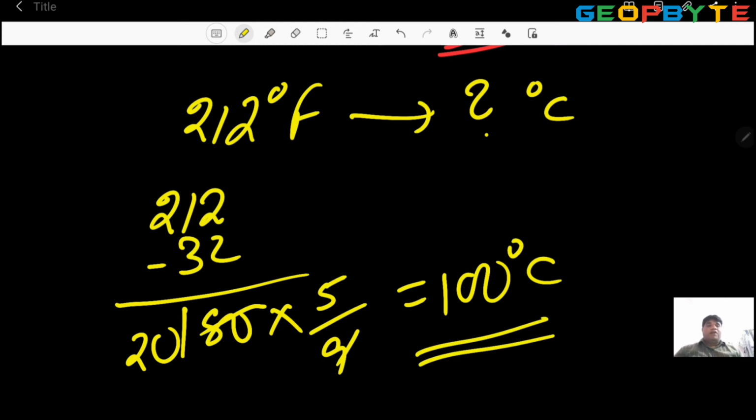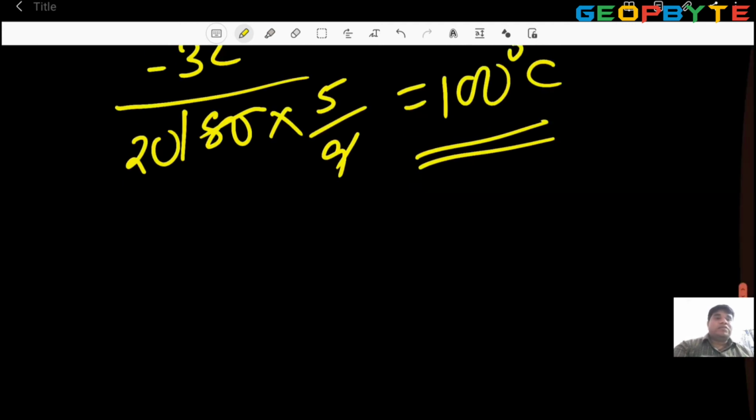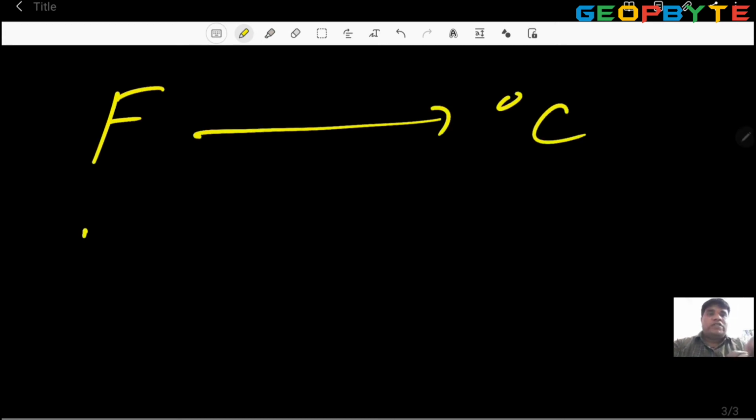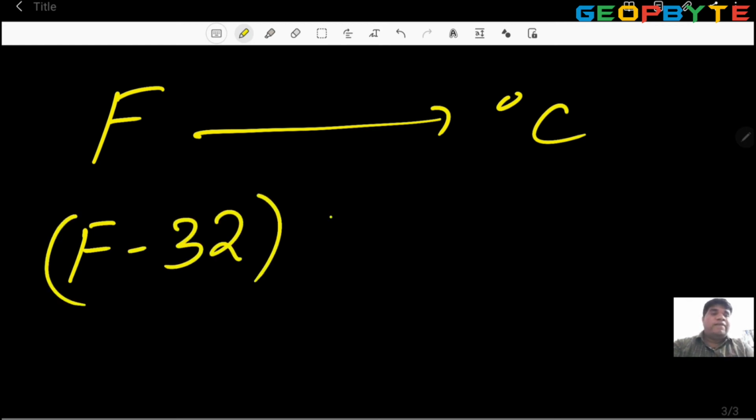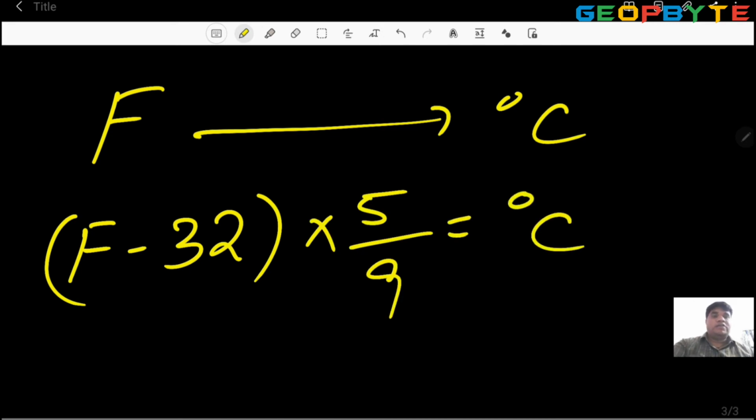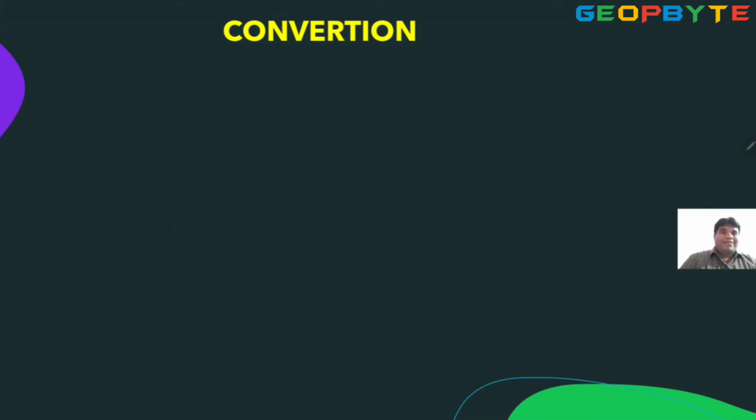This is the logic. Got it, students? Okay? Once again, remember: to change Fahrenheit into degrees Celsius, first of all Fahrenheit minus 32, then 5 by 9. We get degrees Celsius. Dear children, now confirmation for the conversion.